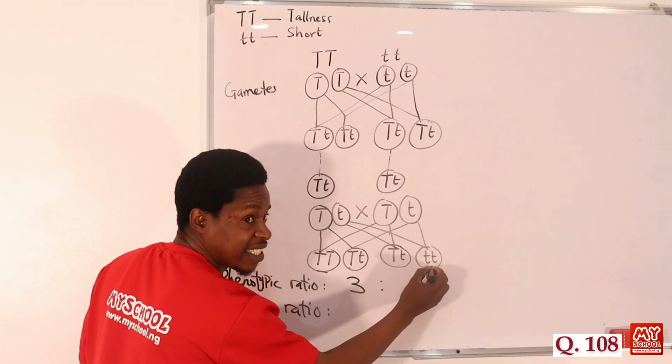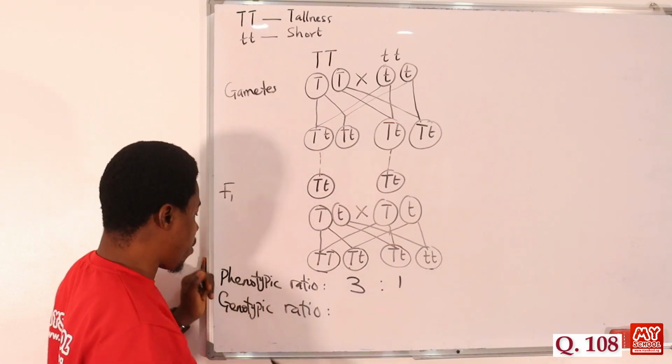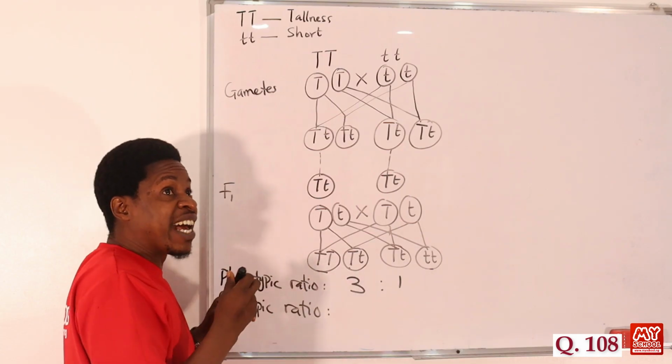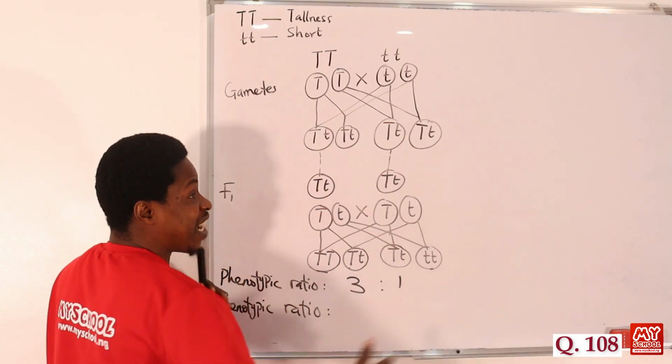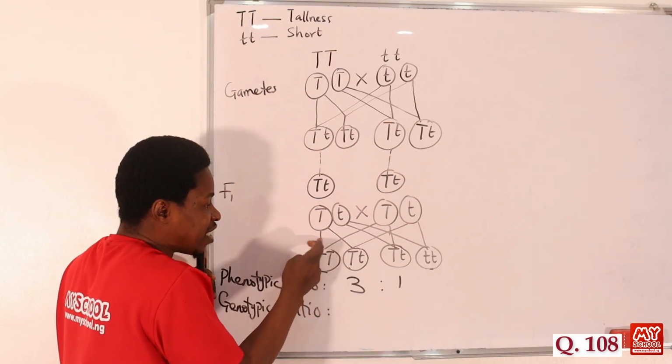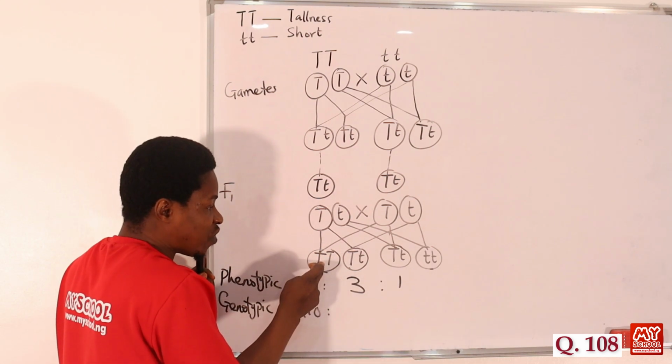There's no tallness in this at all. So this is what? Ratio 1. But for the genotypic ratio, we look at the homozygous, the one that is heterozygous, and the one that is homozygous for tallness. The one that is just the capital letter T is just one of that.